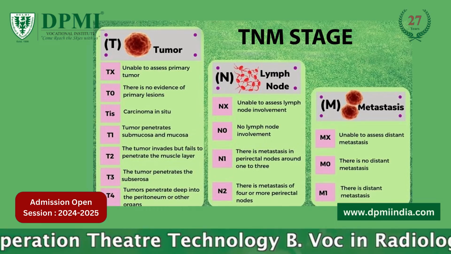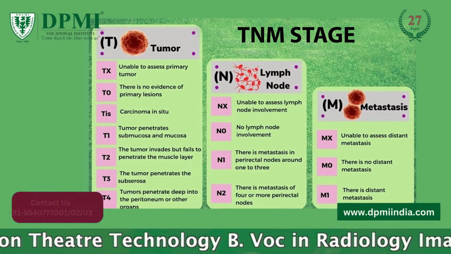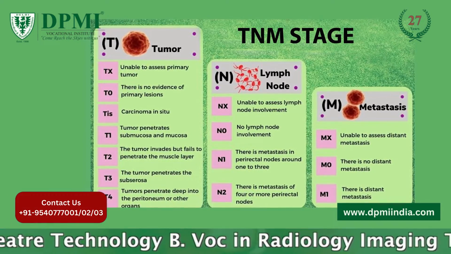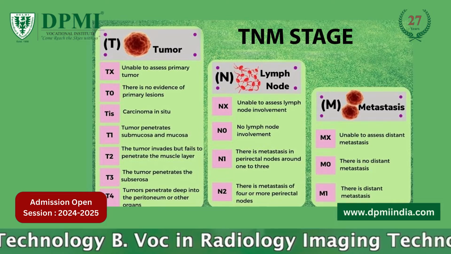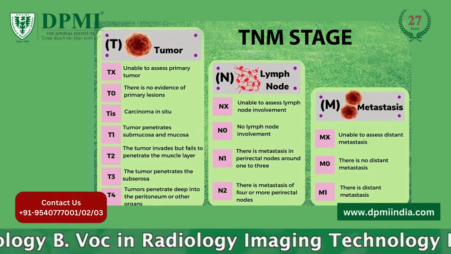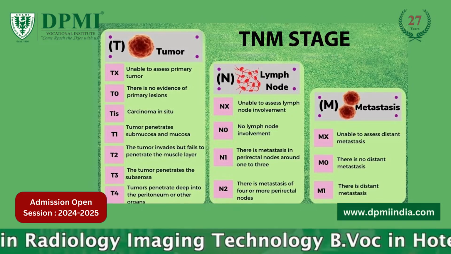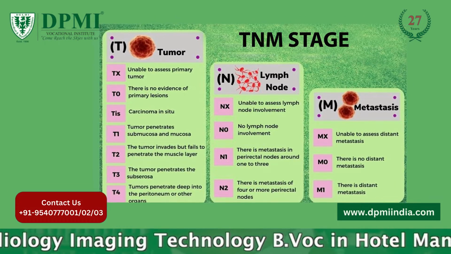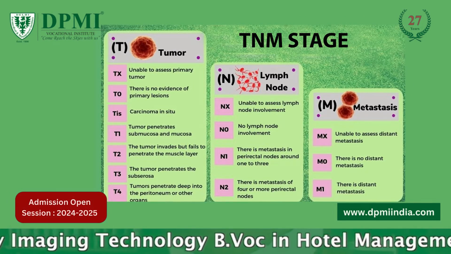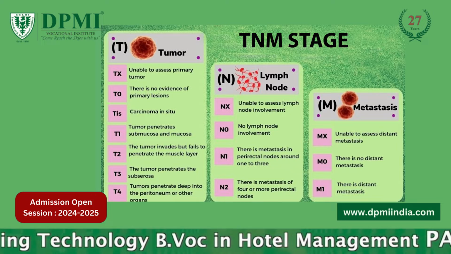Node, N. The letter N and the number after it describe if cancer has affected the lymph nodes. The N category only refers to lymph nodes near the cancer, the regional lymph nodes. After the letter N there will be a number from 0 to 3, and 0 means there are no lymph nodes with cancer.